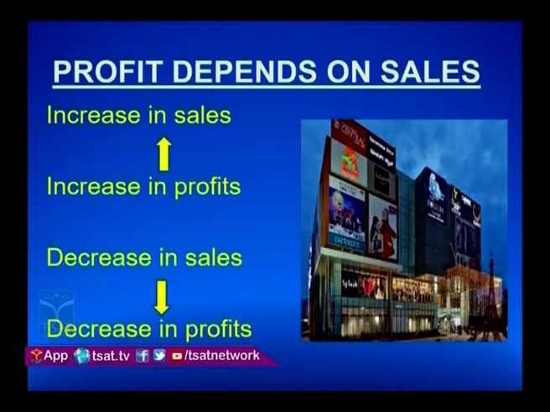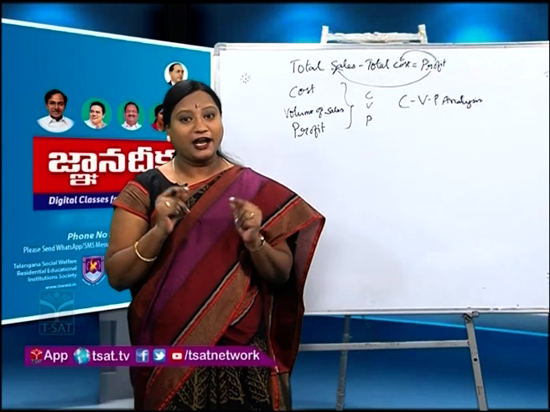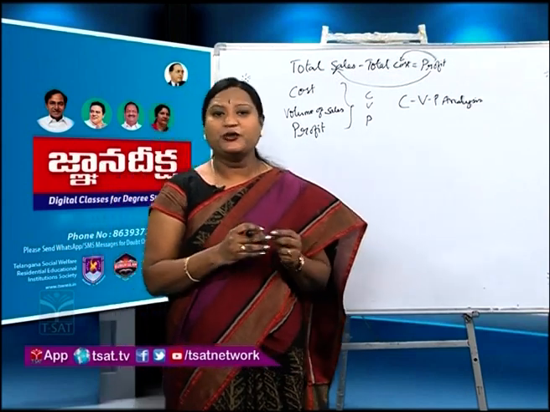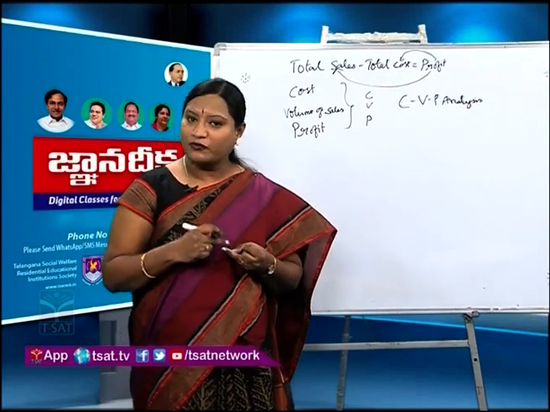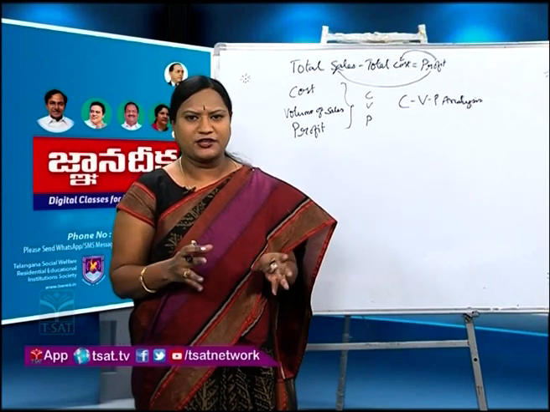In order to increase profit, sales are to be increased. If sales increase, profit increases. If sales decrease, profit will also decrease. It means the relationship between sales and profit is directly related. For example, during lockdown in the month of April, shopping malls, movie theaters, gyms, salons, jewelry shops, etc. were closed.